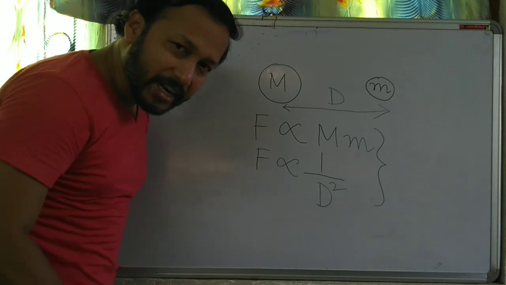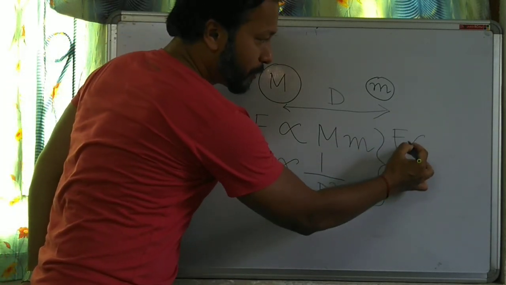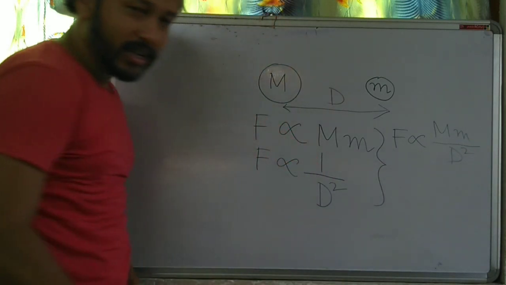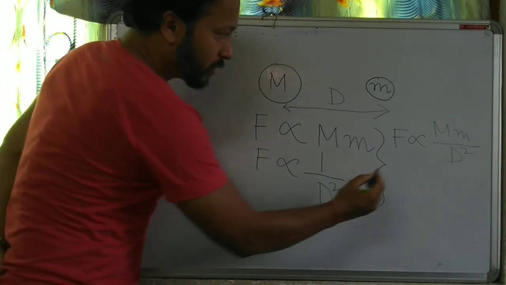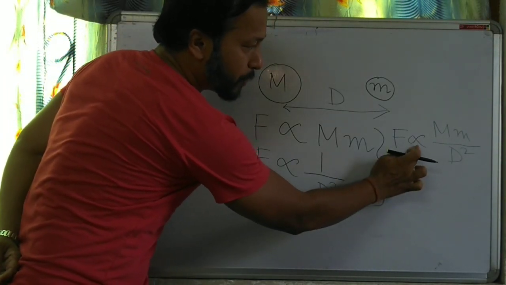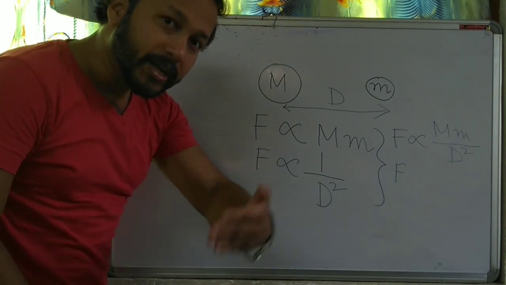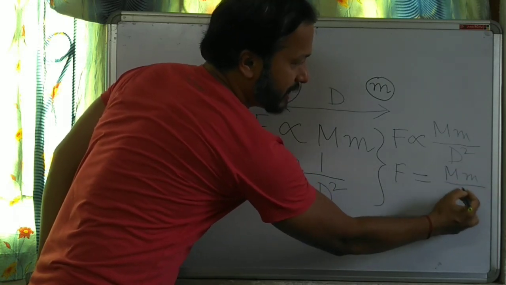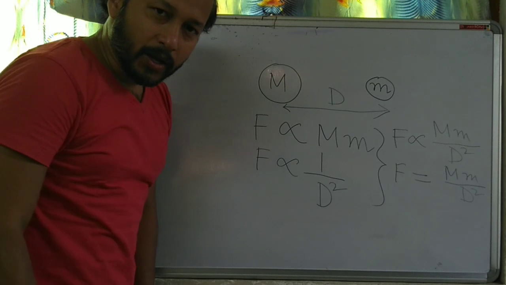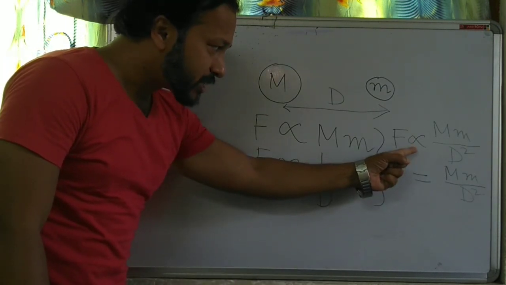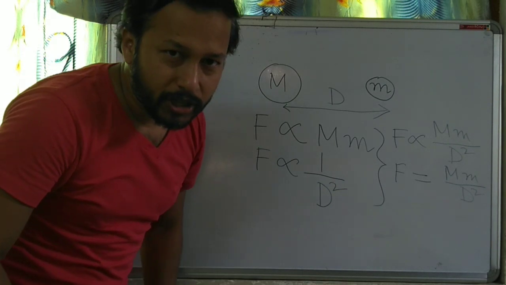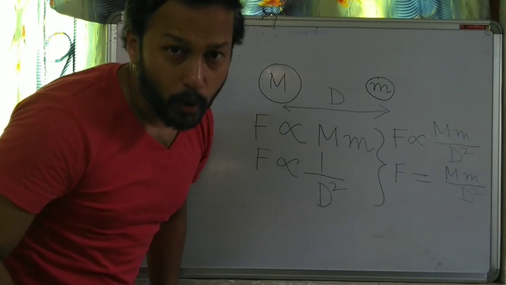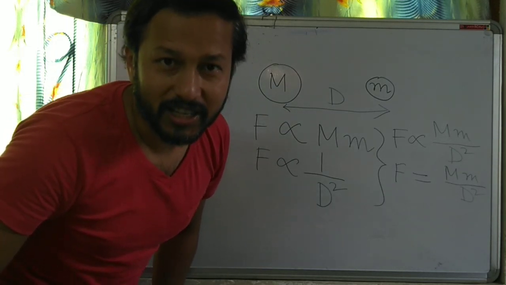By combining these two, I can write force proportional to Mm by d square. Understood? Now if I change this proportional sign into an equal sign, F equals Mm by d square. Fine. Since I have converted this proportional sign into an equal sign, one constant should come. Yes. When you are changing a proportional sign into an equal sign, you have to put one constant.